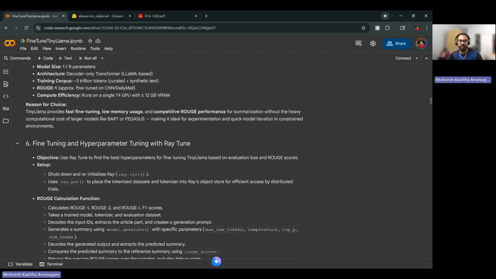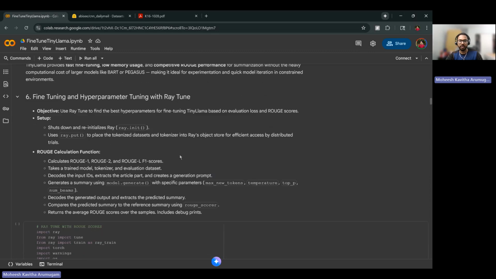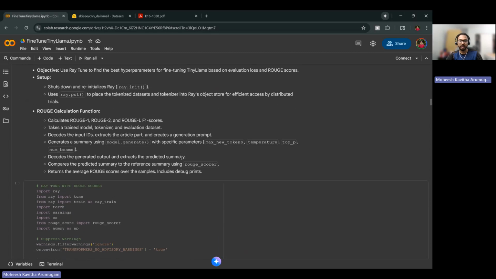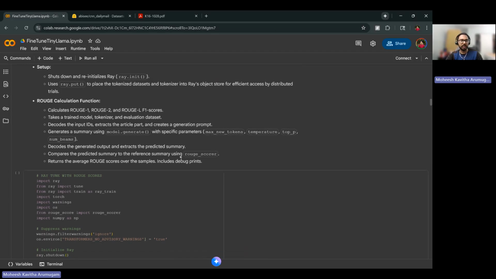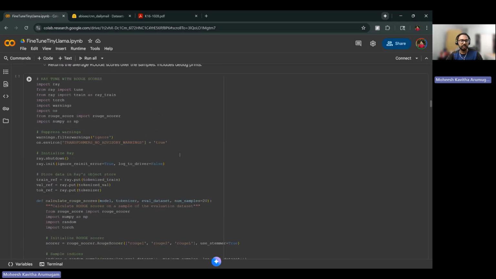After that, the fine-tuning itself employed LoRA. Instead of updating all weights, LoRA inserts small trainable matrices into the query and value projection layers. I'll show my configuration here.